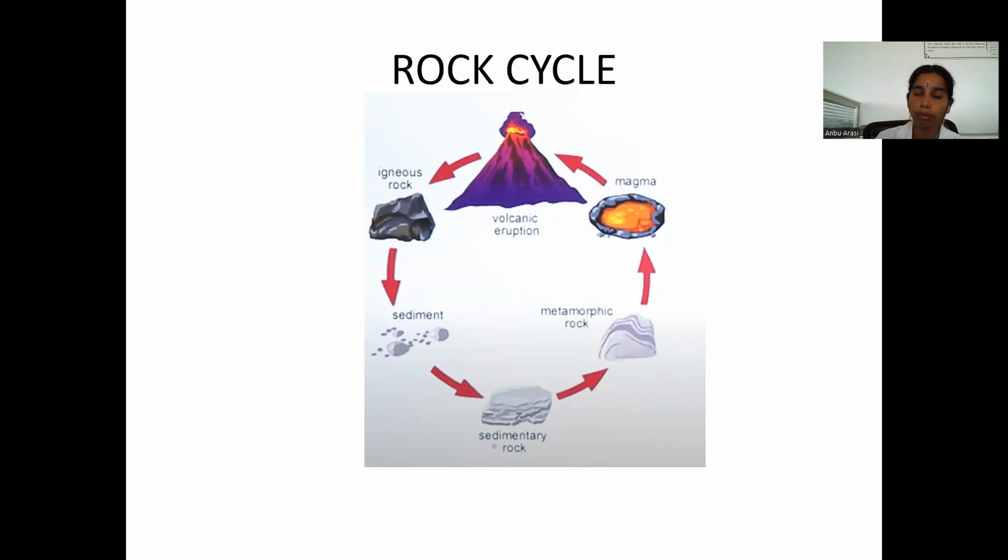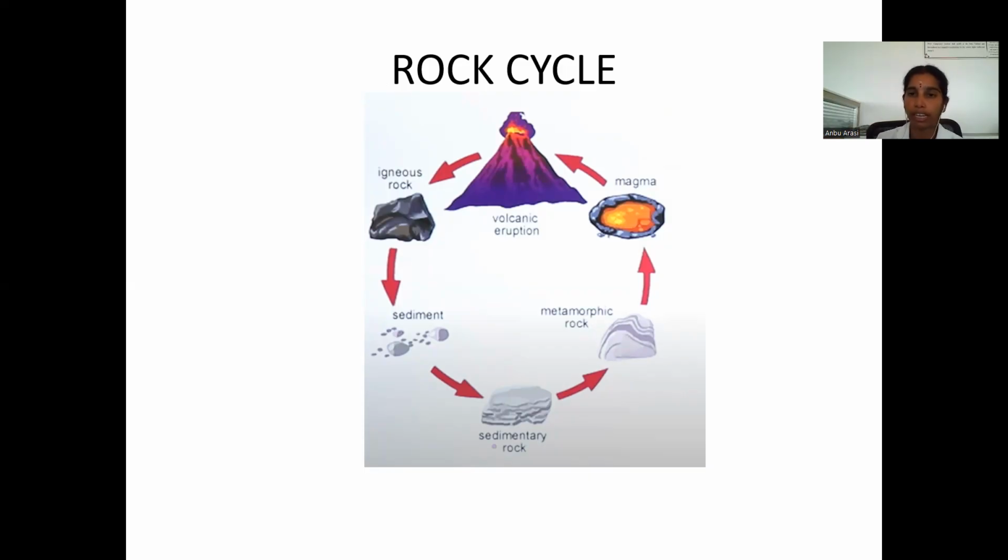Sedimentary rock undergoes metamorphism and changes into metamorphic rock, and then under high pressure and heat it changes into lava. Again it becomes igneous rock. So it's a rock cycle.